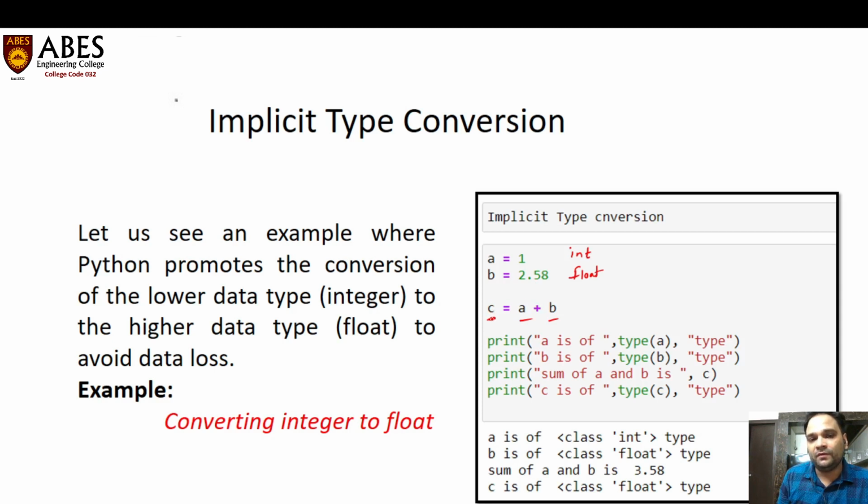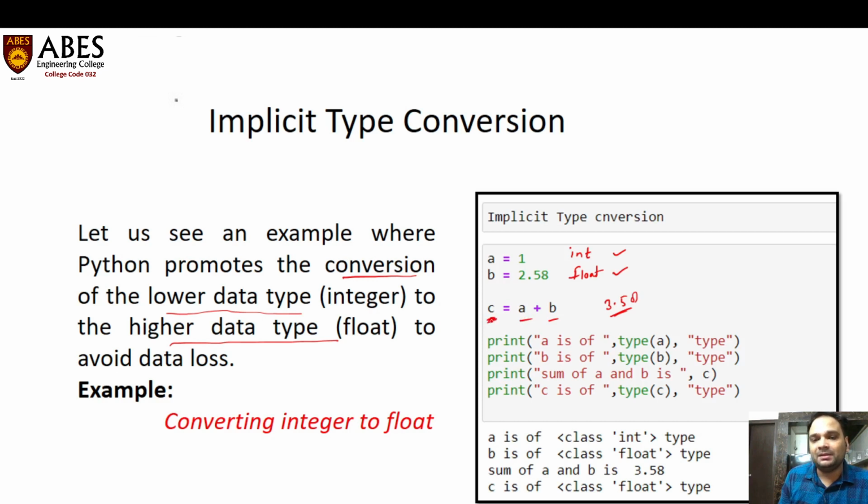It will be float, because we have seen in the definition that Python promotes the conversion of lower data types to the higher data type, and integer is a lower data type and float is a higher data type. When we add the values, the result will be 3.58. Automatically c will be of float type. The user, programmer or developer is not converting the values into float.